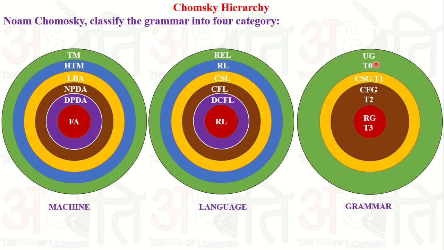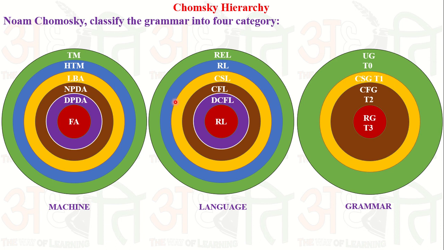If the grammar is a regular grammar, then it generates a language known as a regular language, and the regular language is accepted by the finite automata. Similarly, a context-free grammar generates a language known as a context-free language or deterministic context-free language, accepted by a non-deterministic pushdown automata or deterministic pushdown automata.